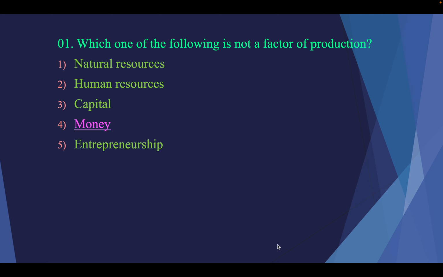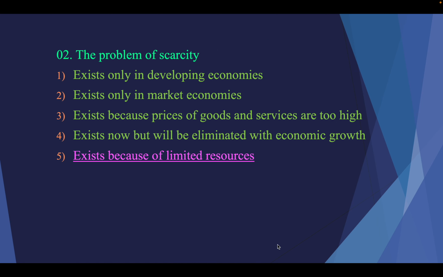Now these are the factors of production, or production resources. Natural resources, that is the land. Human resources, that is the labor, capital, and entrepreneurship. Money is not a production factor. Then the second question is about the problem of scarcity.